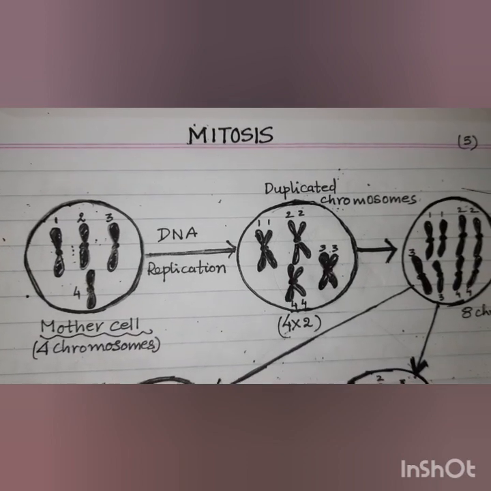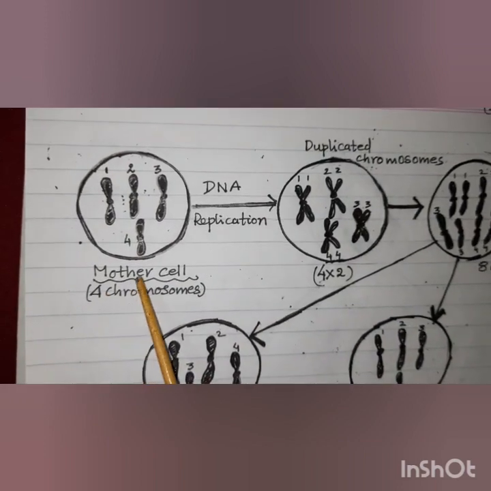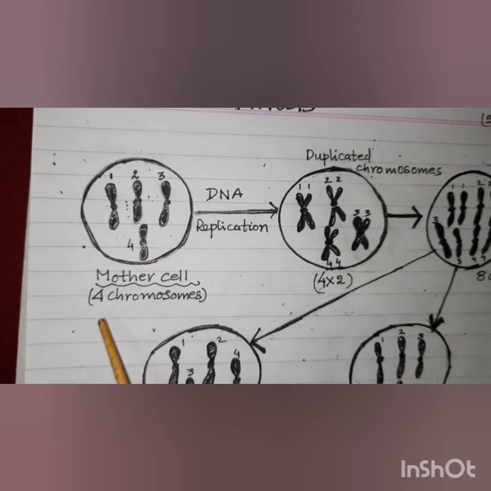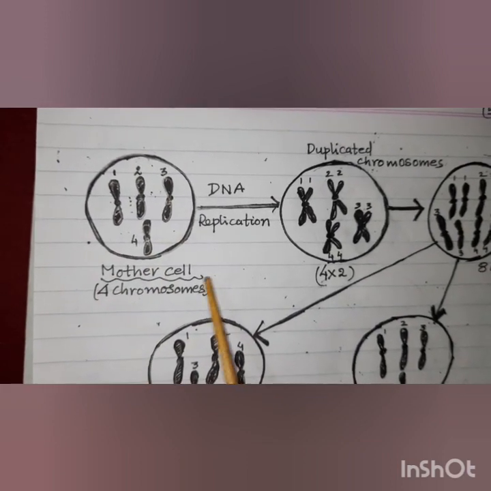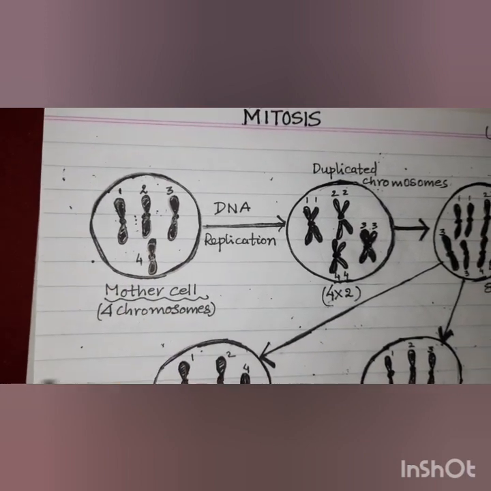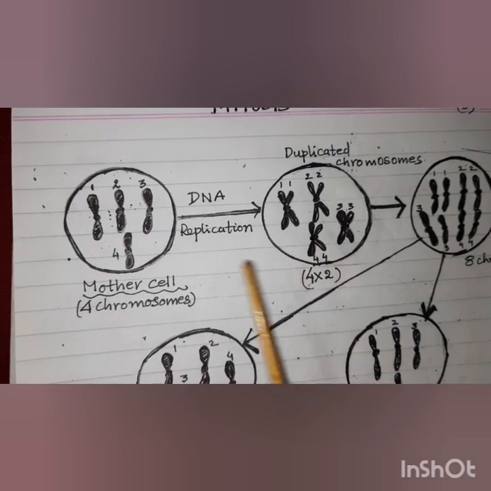Let us understand mitosis with an example. Here I have taken a cell with 4 chromosomes in the nucleus. Now this is the cell which will divide. So this is called the mother cell. Now first, in the first step of mitosis, the mother cell makes a copy of its chromosomes by a process